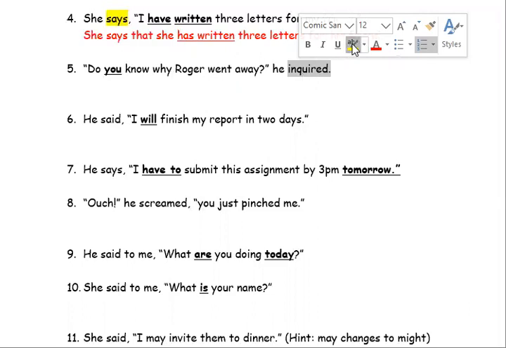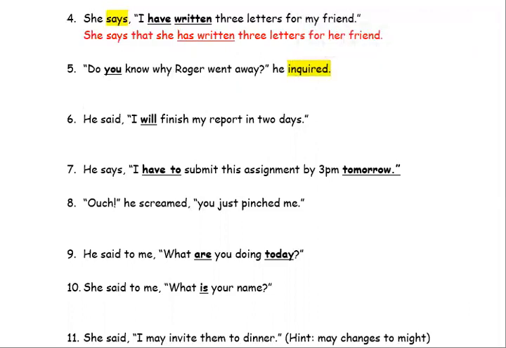And when you inquire, it means to find out something. So we start with he. First of all, inquired is the past tense of inquire. So everything in indirect speech needs to now change to past tense. So he inquired.